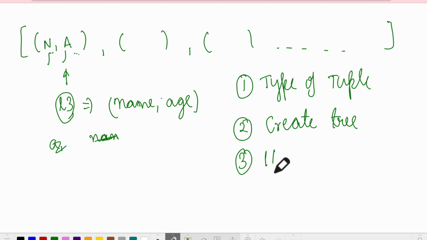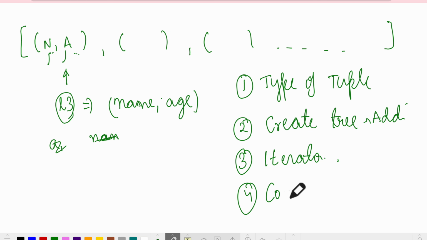Create a tree and decide which element you want to address, whether you want to address a tuple or you want to address a string. So that you need to decide. Once these three things are done, then start coding. Okay, so this is the step that you should be following, and this is something I follow personally in my cases. I'll suggest you, this is a habit you need to start building.